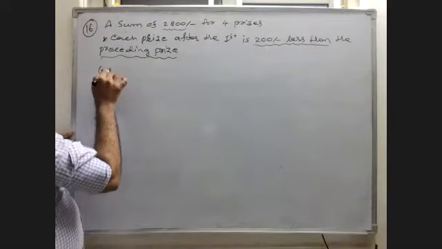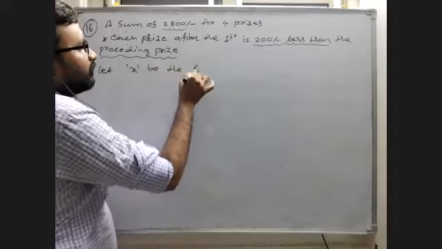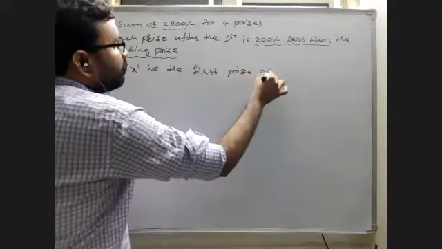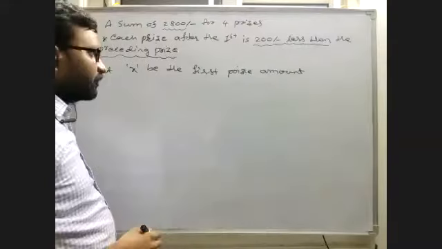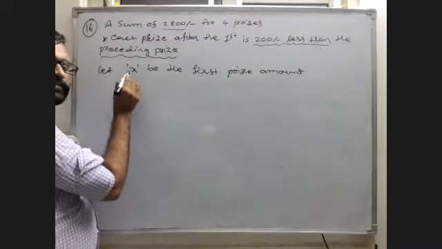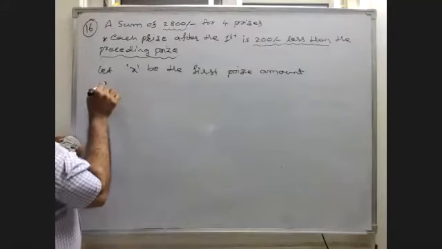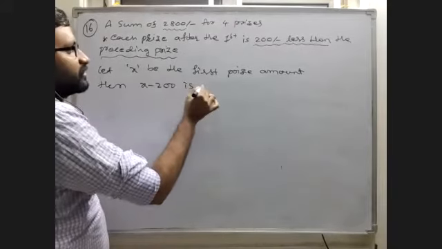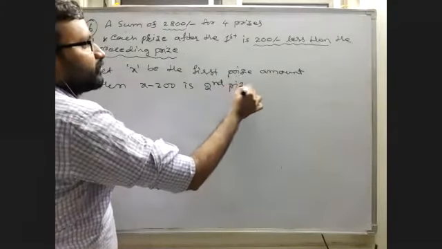So let X be the first prize amount. Now, if X is the first prize amount, then what is the second prize amount? Then X minus 200 is the second prize amount.